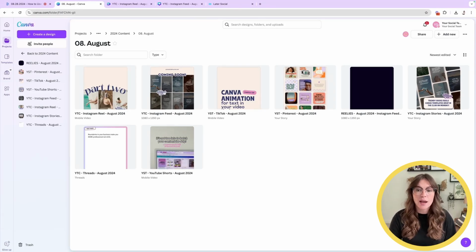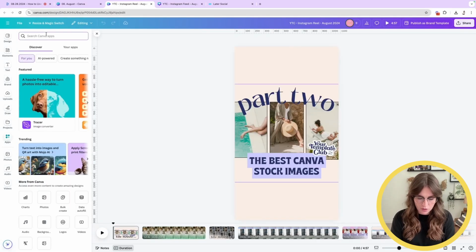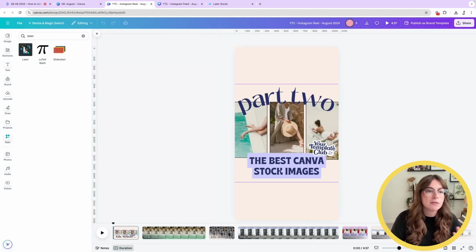So as you can see, we have so many different types of posts. We have Instagram Reels, Instagram feed posts, TikToks, Pinterest. And this seamless integration will allow me to take all of that content and schedule it inside of Later. So quickly, the first thing I want to show you is Instagram Reels. So what you have to do, in order to connect Later, is come over into the app section, look for Later, hit enter, find it.